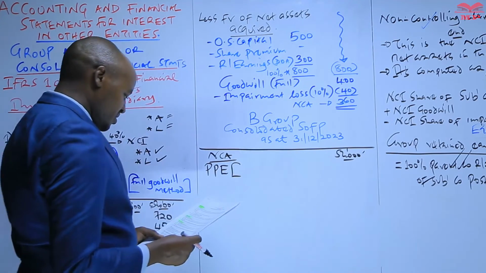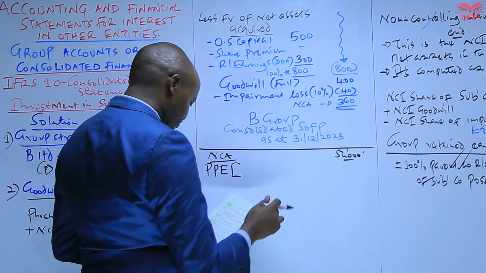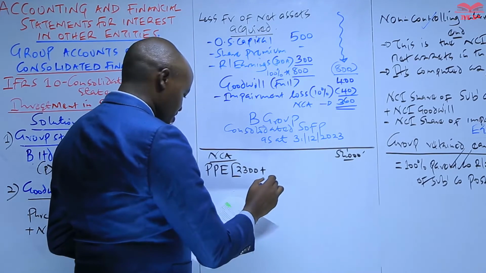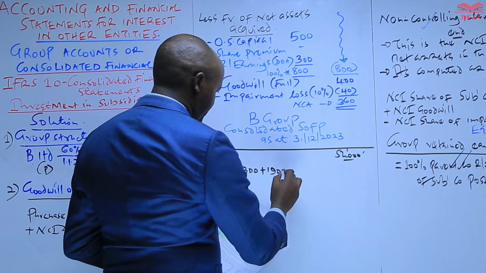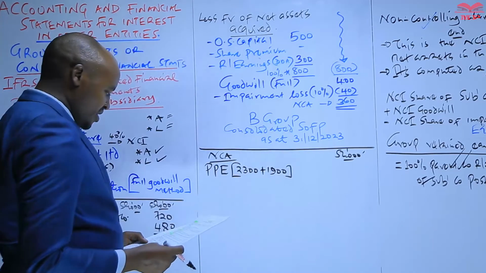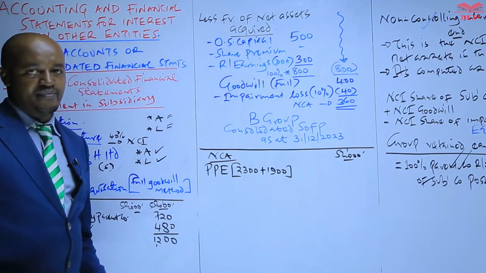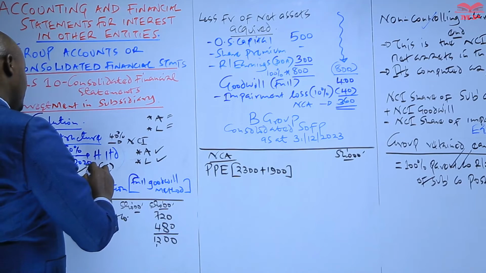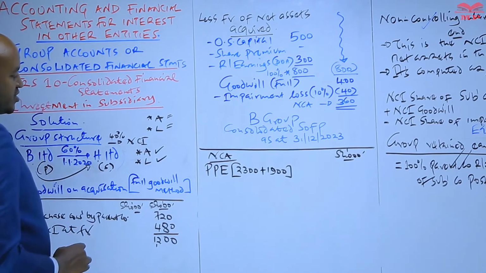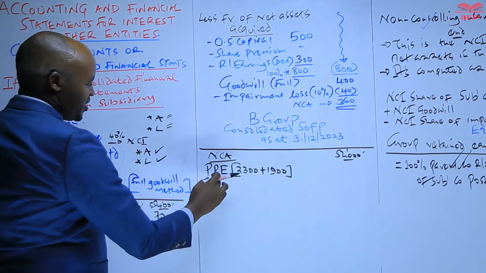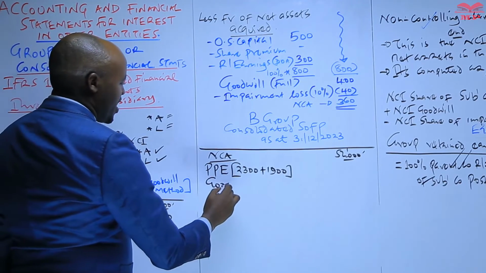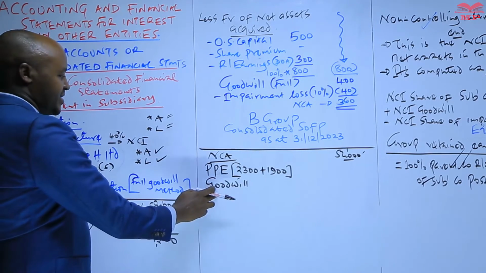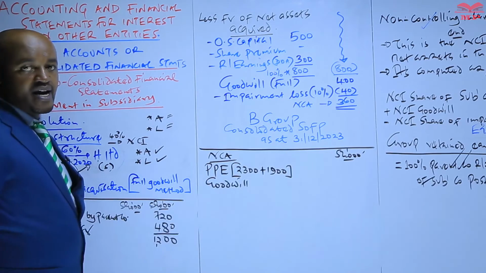We take the property, plant, and equipment of the parent, 2,300, plus that of the subsidiary, which is 1,900. And then below that we have investment in the subsidiary. The investment in the subsidiary is the purchase consideration paid by the parent company in acquiring the shares of the subsidiary. That amount we don't include here because we have used that in computing the goodwill. Instead, what we include here is the goodwill arising from the acquisition.